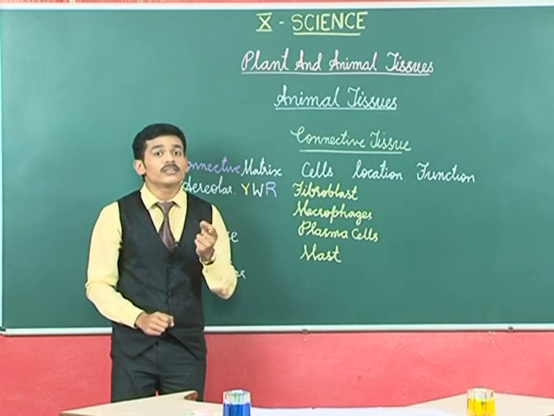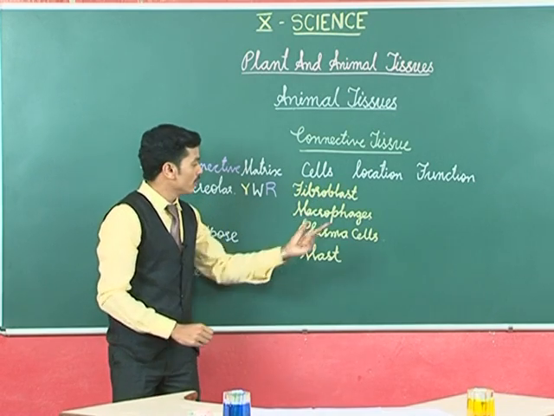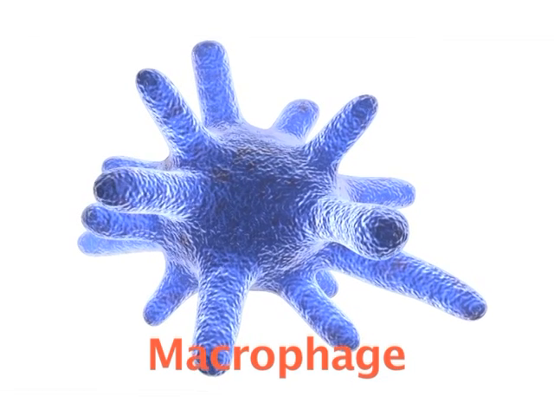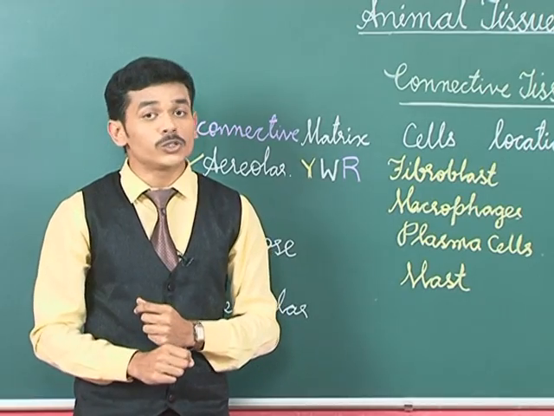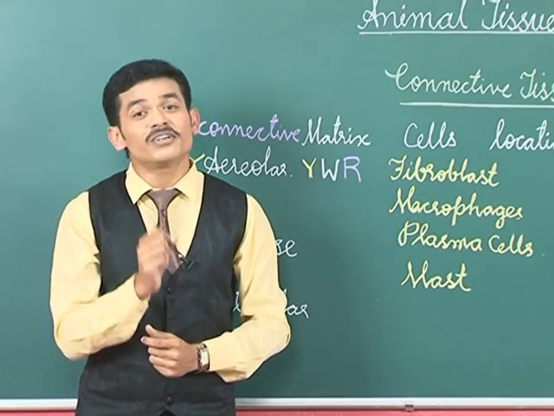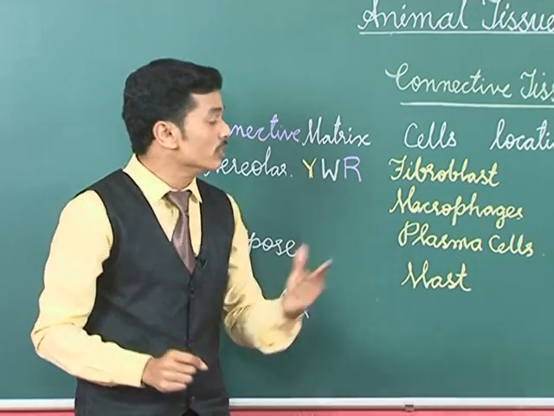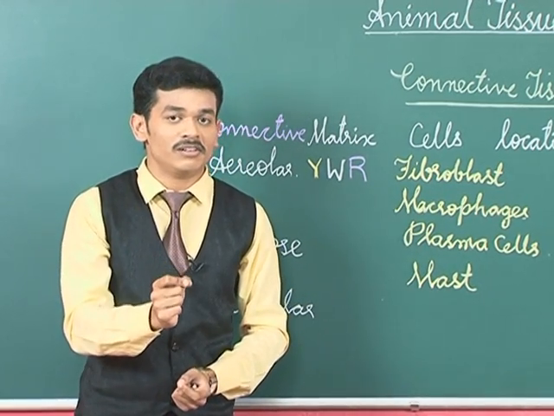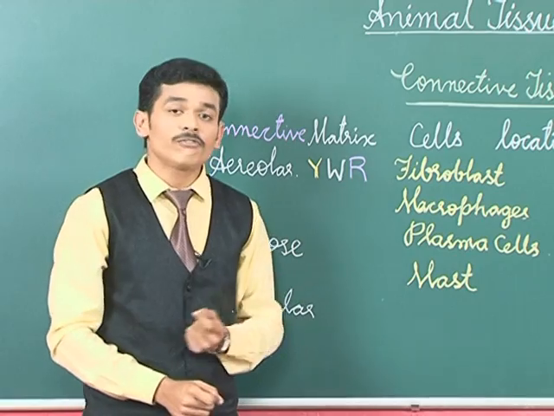And what is the function of this? They produce fibers. All these fibers are produced by these fibroblasts. Next, macrophages. These macrophages are also called phagocytes. Again, the word itself says what it is. Phago means to eat, cytes means cell. So these cells eat the cells. Which cells? The bacterial cells. The bacteria which infect human beings are eaten by these macrophages.